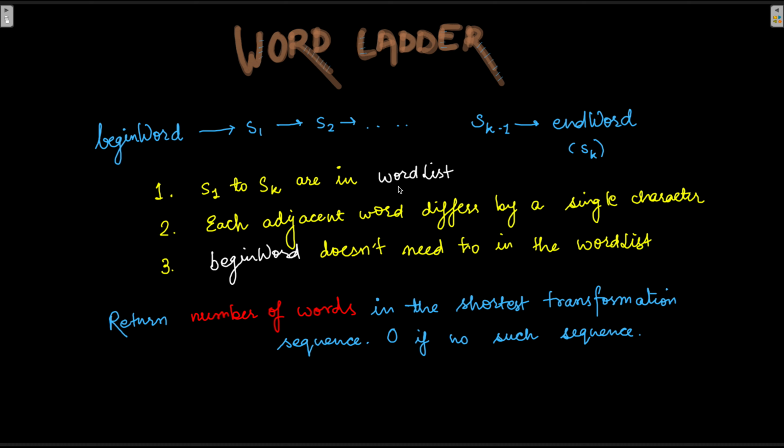Along with this, we are given a word list, and all of these words are going to be from this word list only. For the begin word, it is not necessary that it has to be from the word list. So at the end of the problem, we need to return the number of words in the shortest transformation sequence. Starting from the begin word, that would be first, second, third, and so on, and finally n. Whatever that n number is, that is going to be the answer.